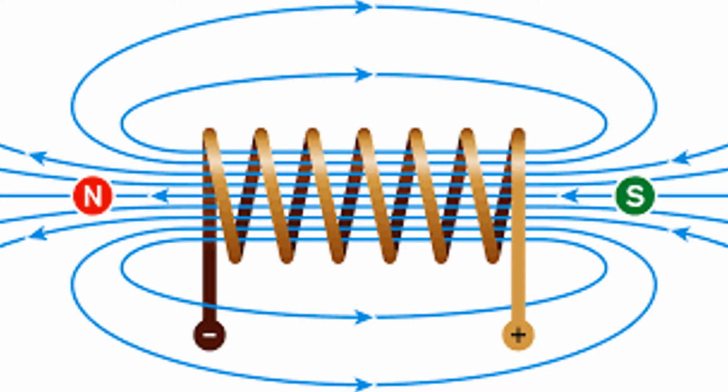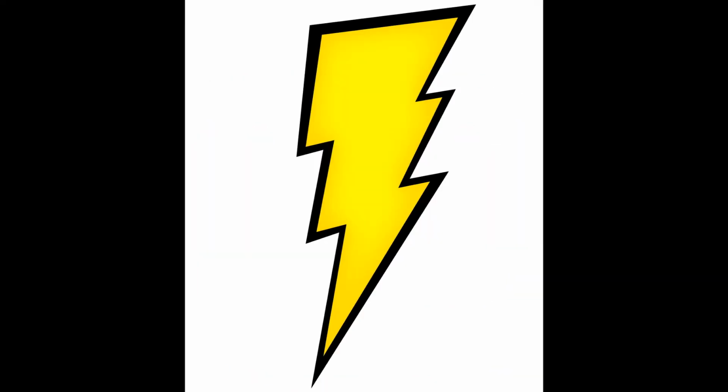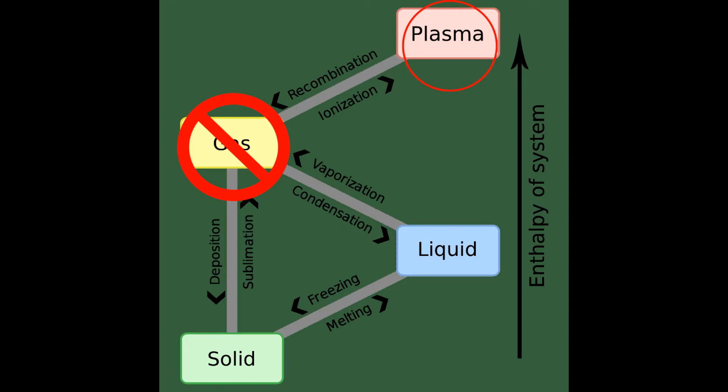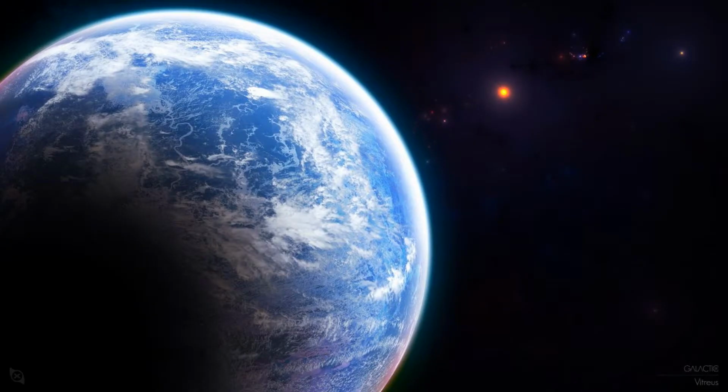Unlike solids, liquids, and gases, the charged particles in a plasma will react strongly to electric and magnetic fields, for example, electromagnetic fields. Because electrons and ions have electric charges, they are pulled together or pushed apart by electric fields and magnetic fields. This makes plasma act differently to gases. An example of plasma on Earth is lightning.